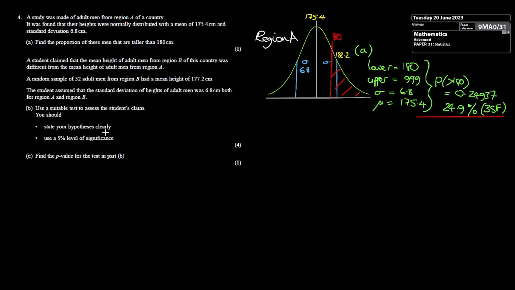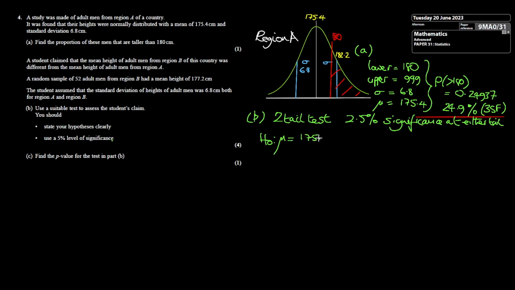We need to state the hypothesis clearly and use a 5% significance level. Okay, well, because the word different from is being used, we've got a two-tailed test, which, given the 5% significance level that we're quoting to, means we're looking for a 2.5% significance level at either tail. So what's our initial hypothesis? Well, the initial hypothesis is that the mean remains the same. So our initial hypothesis is that mu is equal to 175.4. The new hypothesis is that mu is not equal to 175.4.